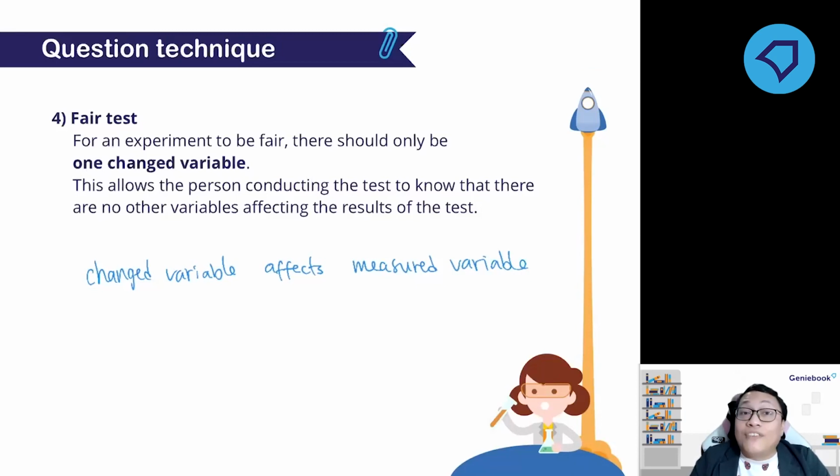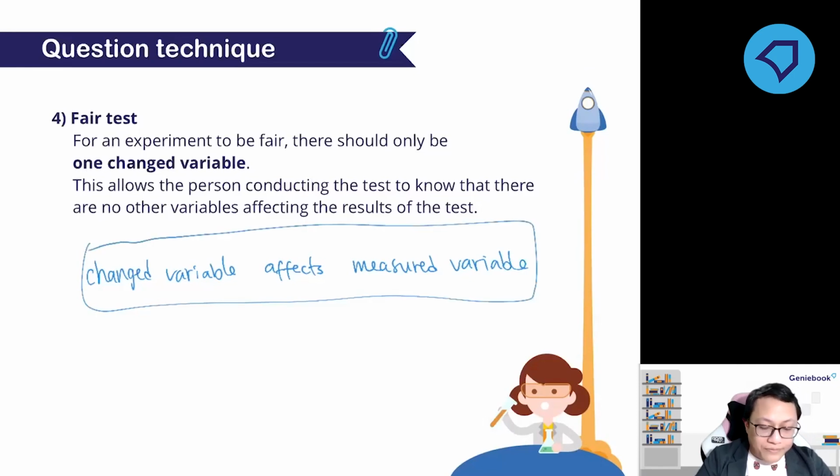Like for example, the presence of light in germination. Whether there is light or no light, the number of seeds germinating would roughly be the same, right? Because light is not affecting germination at all. So that's why the conclusion is usually this one: the change variable affects the measured variable. Usually the conclusion of the result is to explain this.